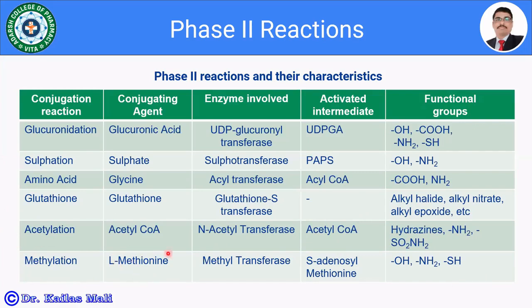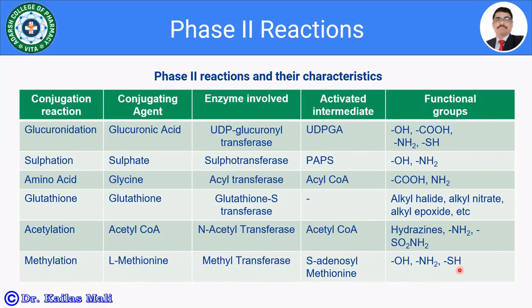The conjugating agent is L-methionine. The enzyme involved is known as methyl transferase, and the activated intermediate is S-adenosyl methionine, that is SAM, and the functional groups are -OH, -NH2, and -SH. So these are a few of the conjugation reactions.